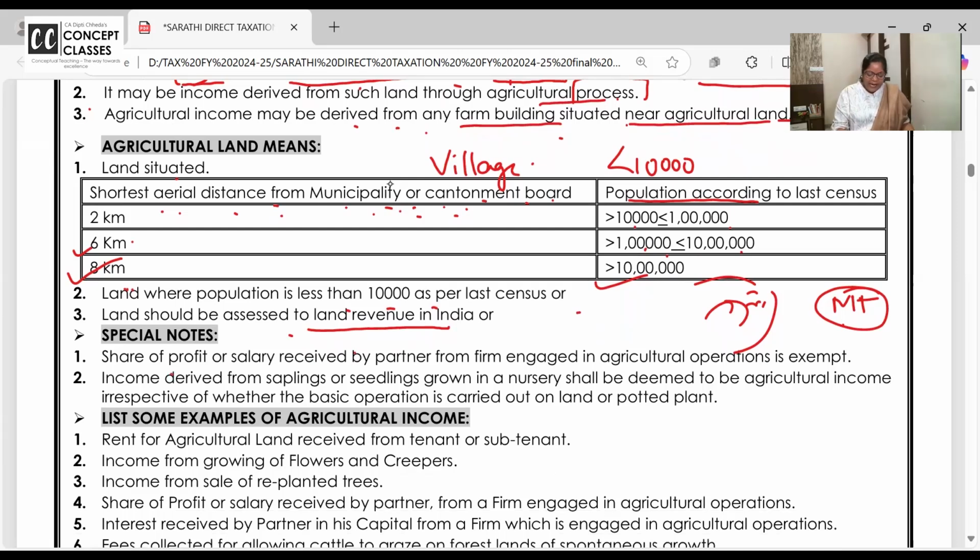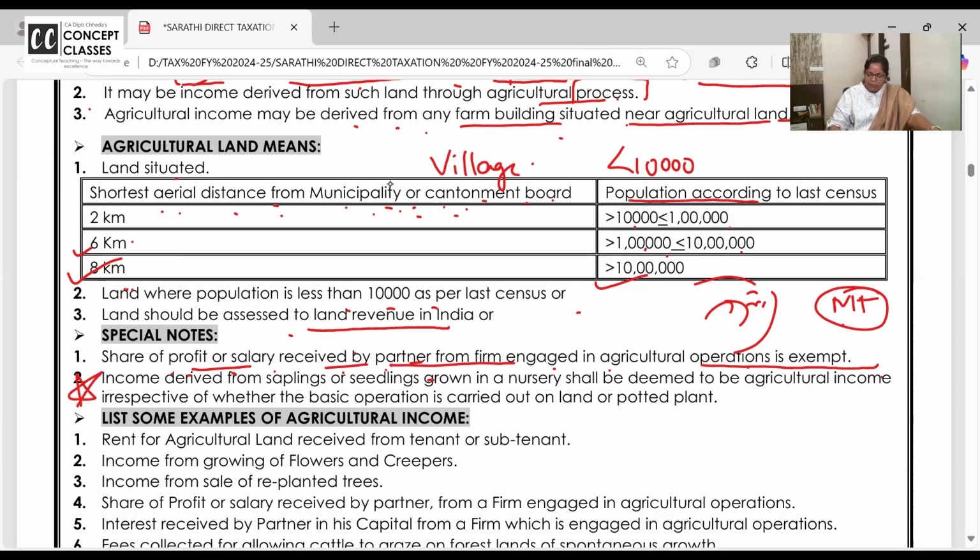Okay. Share of the profit or salary received by a partner from a firm which is engaged in agricultural operation is exempt. Yours is a partnership firm doing agricultural activity on agricultural land. Then farm income is exempt. That partnership firm paying profit or salary to a partner is also exempt.